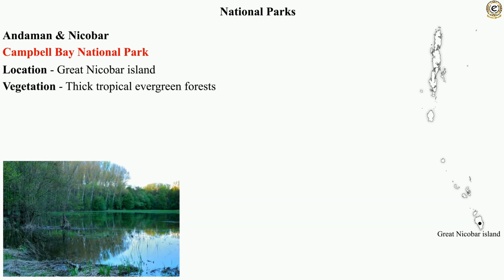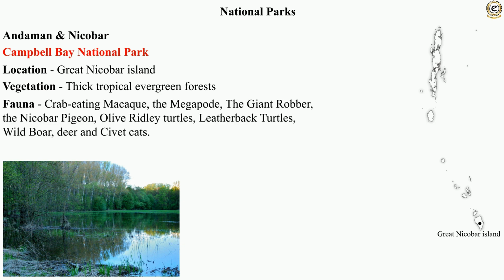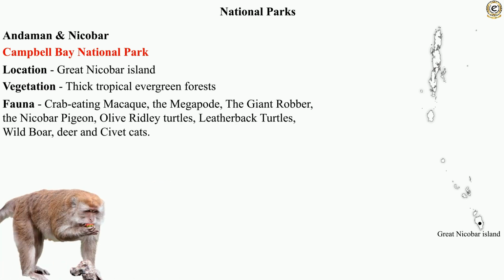Campbell Bay National Park is located on Great Nicobar Island. One can find thick tropical evergreen forest there. The fauna includes the crab-eating macaque, the megapode, the giant robber crab, the Nicobar pigeon, olive ridley turtles, leatherback turtles, wild boar, deer, and civet cats. The flora found there includes tree ferns and orchids.